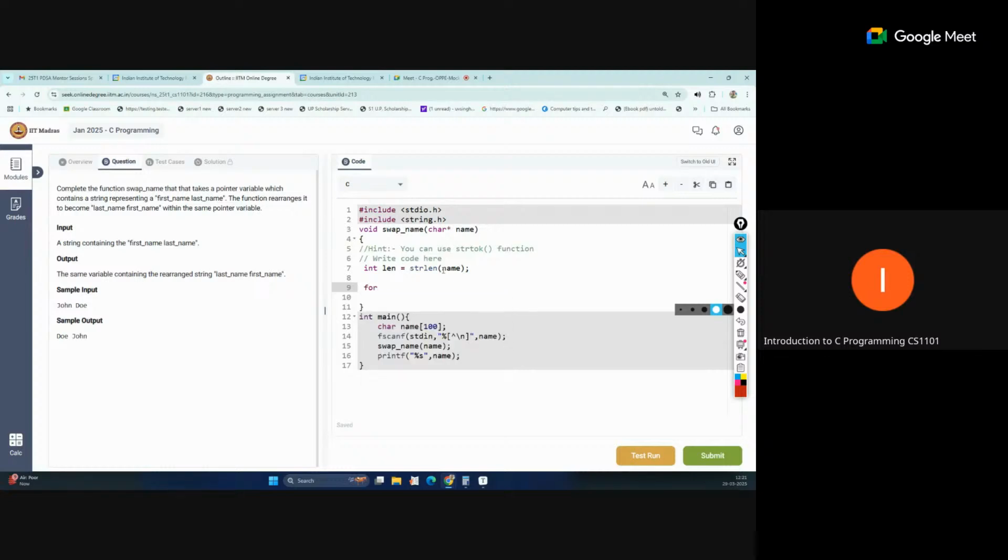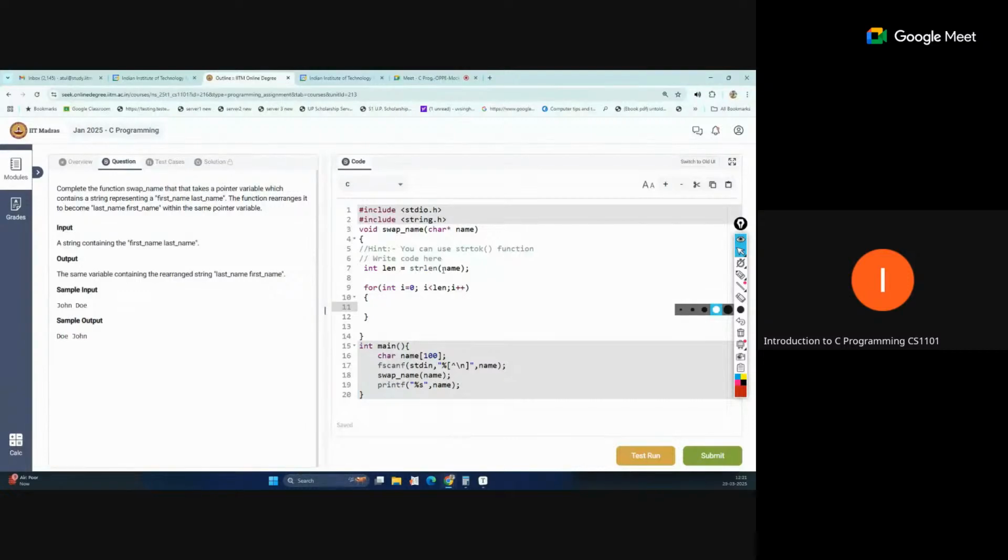So for, same, int i equal to 0 and i is less than or equal to len. Here len is the length of the string, and i plus plus. That loop will now compare the characters here. So if the character at index i of name is equal to a blank space, so that is now a blank space.